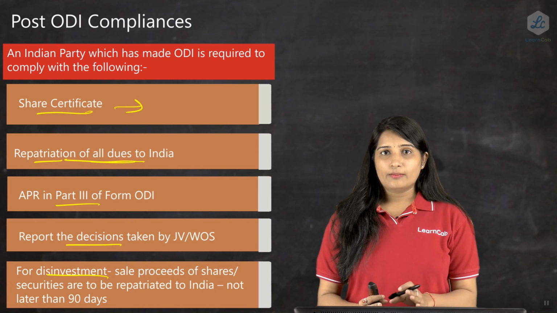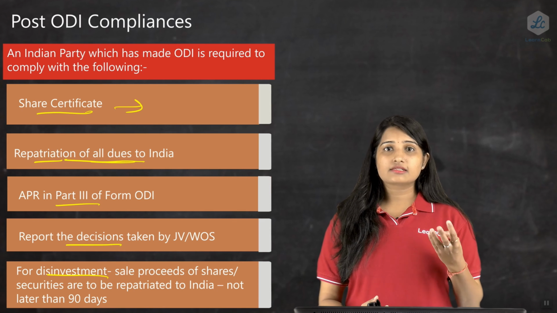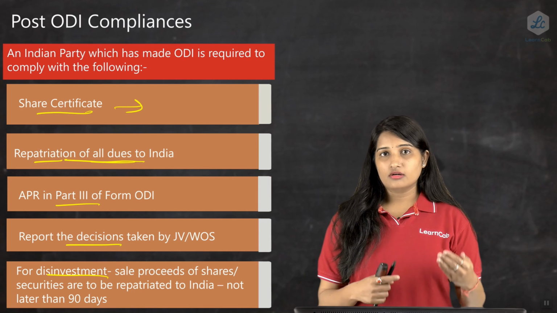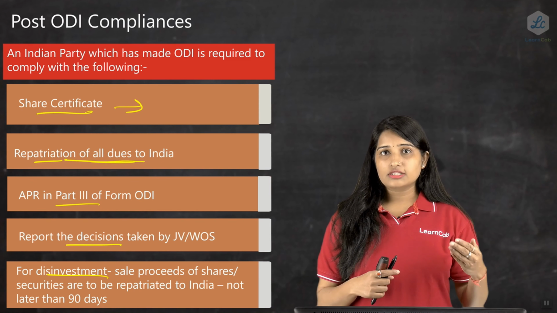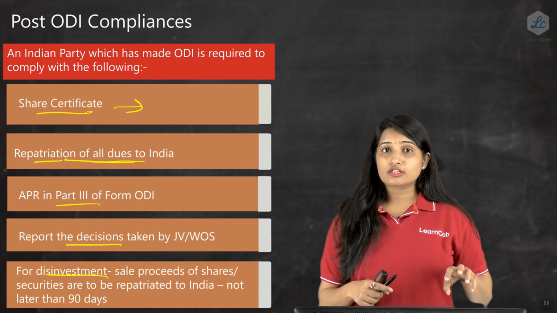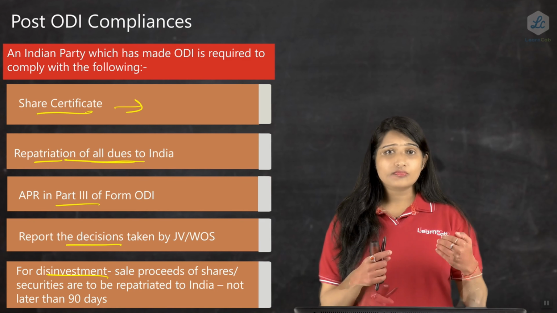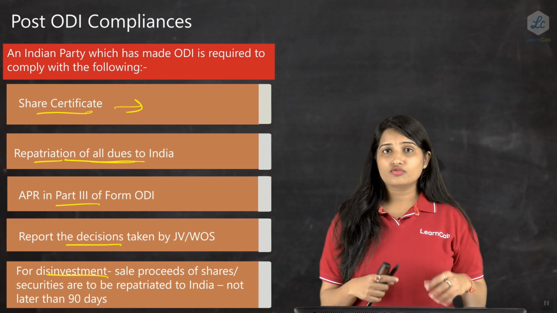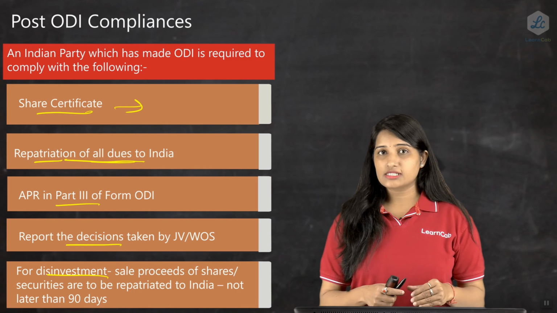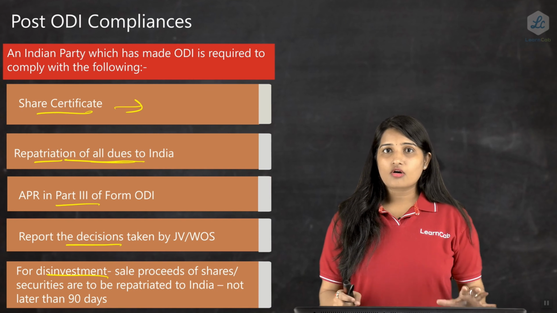So this is all about post compliances. Once the ODI is done, post compliances relate to the share certificates and APR filing, that is, every year you keep updating the overseas records in the books of the AD bankers, stating what the profits are and what the realization or repatriation to India is, and that needs to be certified by a statutory auditor. And later, in case you are disinvesting, you need to file a form with the AD banker telling that a disinvestment has taken place, and the sale proceeds are being realized within 90 days of that disinvestment. So this is all about ODI.